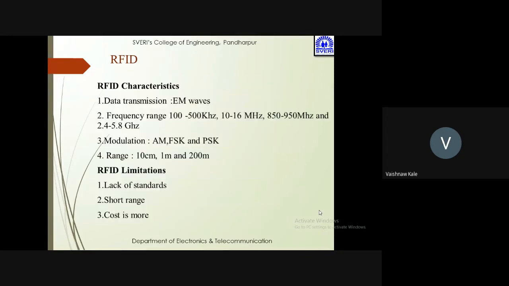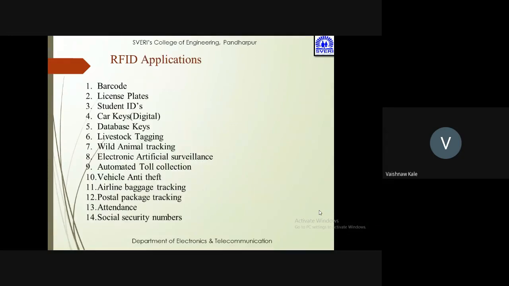This is the characteristics table. Data transmission is by electromagnetic waves, frequency range 100 to 500 kilohertz, 10 to 16 megahertz, 850 to 950 megahertz, and 2.4 to 5.8 gigahertz. Modulation AM, FSK, PSK, range 10 centimeter, 1 meter, 200 meter. Limitations: lack of standard, short range, and cost is more.